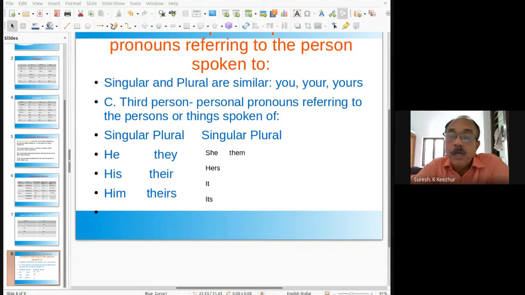For example, "The class was divided in dash opinion of the new president of the university." Some words are given in brackets: it, its, or their. You can select and use them as a possessive pronoun according to the number of the antecedent. That exercise I will give you later.